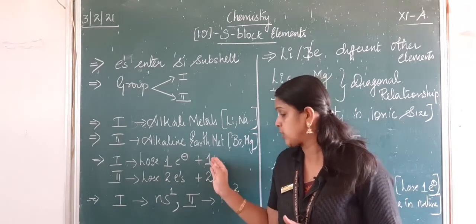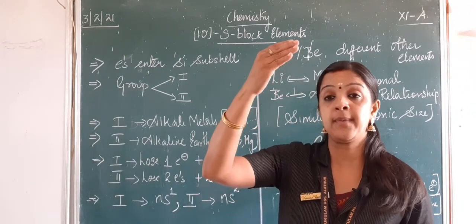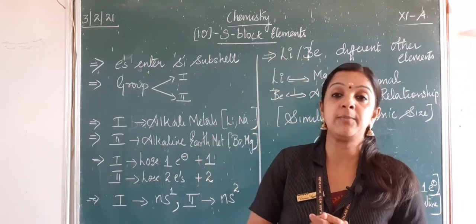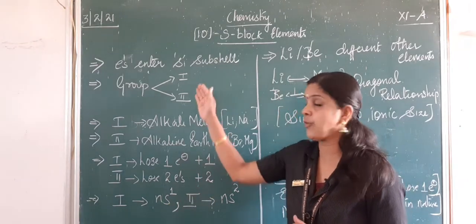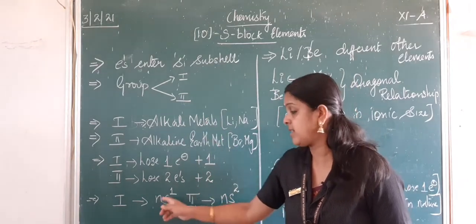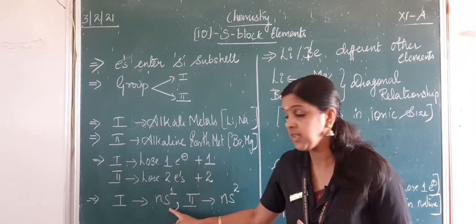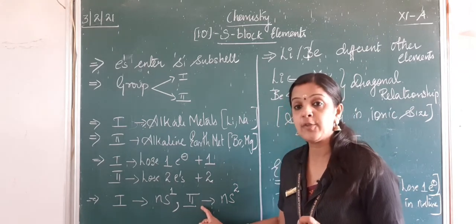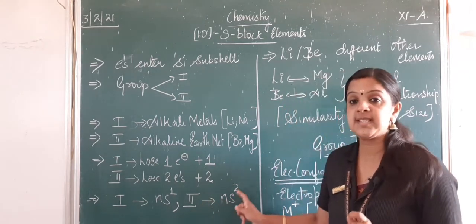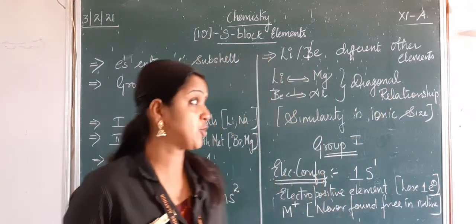So when they lose 1 electron or 2 electrons, definitely they become a cation and their oxidation state will be in the plus form. So what should be the configuration of alkali metals? ns1, because they have 1 electron in the S subshell and n represents the shell number. Similarly for group 2, it is ns2 because they have 2 electrons in the outermost S subshell.